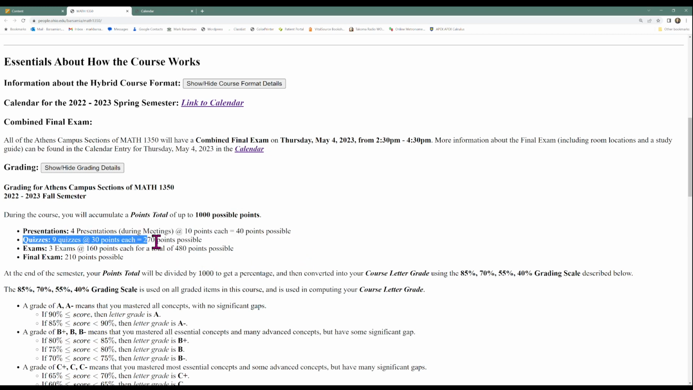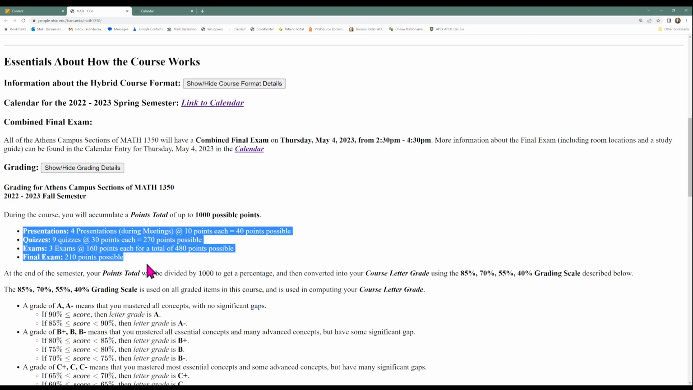You'll take 9 quizzes, 30 points each. That's 270 points possible. You'll take 3 exams, 160 points each, for a total of 480 points possible. And then the final exam is worth 210 points. So all of these points add up to 1,000.